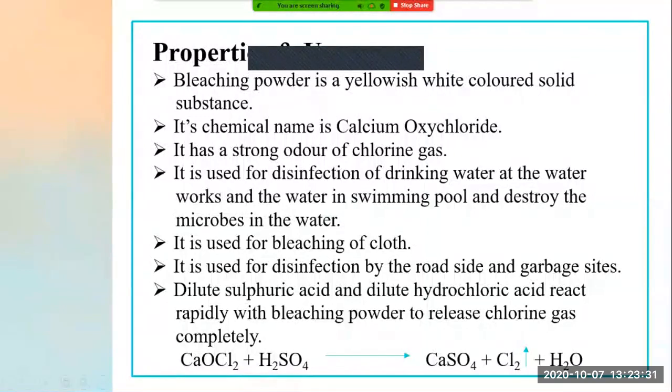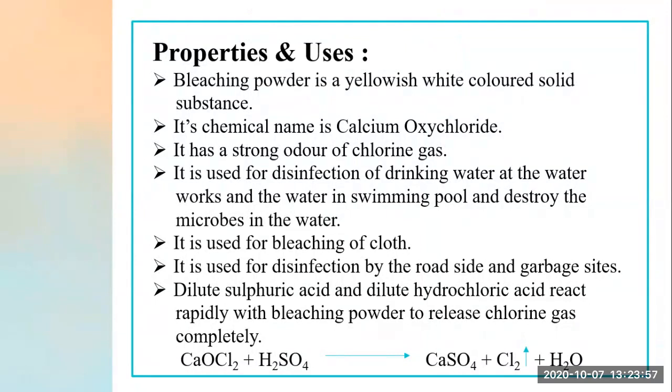Now see what this chlorine gas of bleaching powder is used for. It is used for the disinfection of drinking water at the waterworks. Now see, in the rainy season, we always get a strong odor from the water coming out of the tap. That strong odor is nothing but chlorine gas. Why is this chlorine gas used? For disinfection, because in the rainy season there are many more infections and microbes in the water, and with that the diseases can spread very easily.